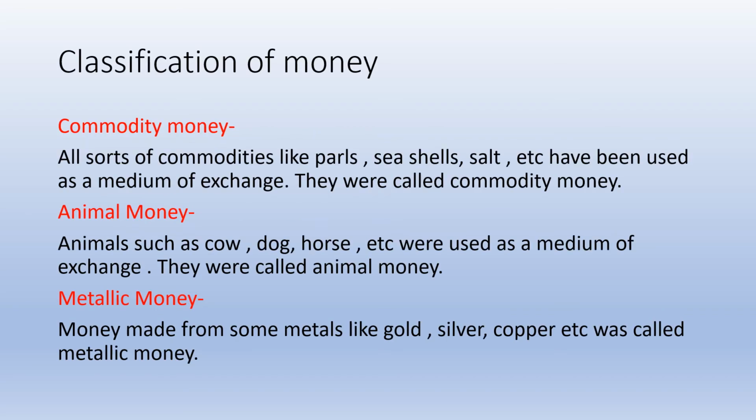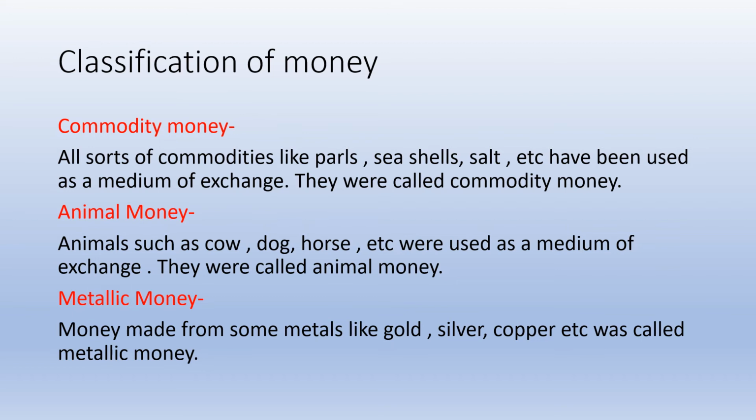Now we understand some types of money. There are different types of money. Commodity money. All sorts of commodities like pearls, seashells, salt, etc. have been used as a medium of exchange. They were called commodity money. Commodity money we are using in the barter system, the CC economy.